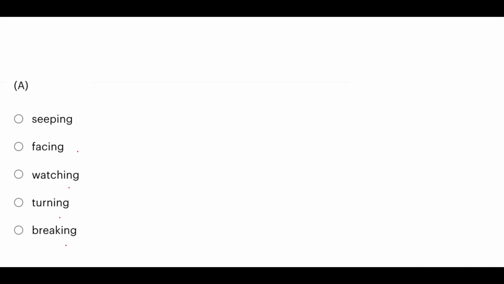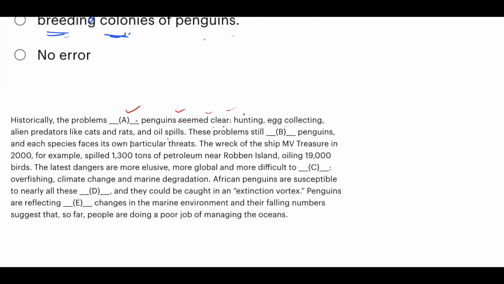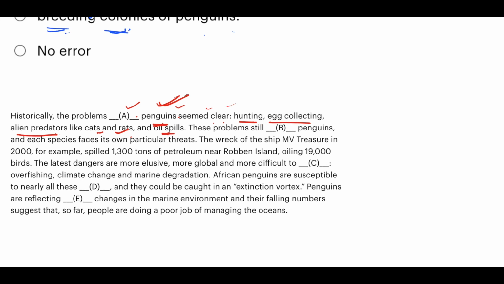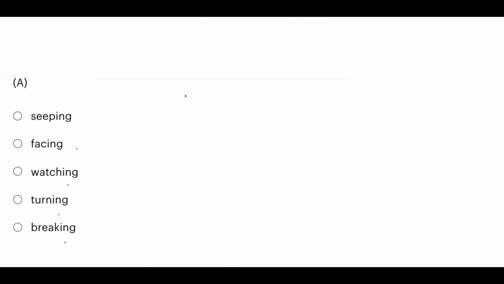Now the penguins have some problems, okay? And what are the problems? The problems are hunting, egg collecting, alien predators, alien means stranger, okay? Predators like cats, rats, and oil spills. Now these are the problems that the penguins are facing, right? Problems are faced. So facing is the correct answer here.